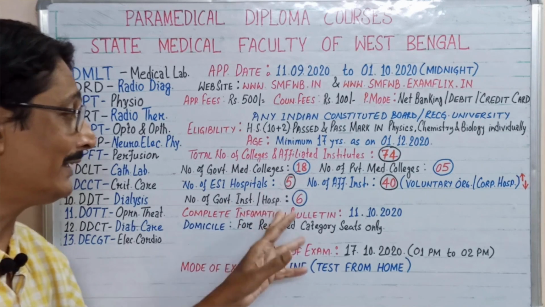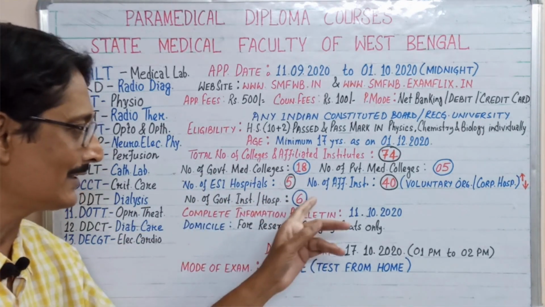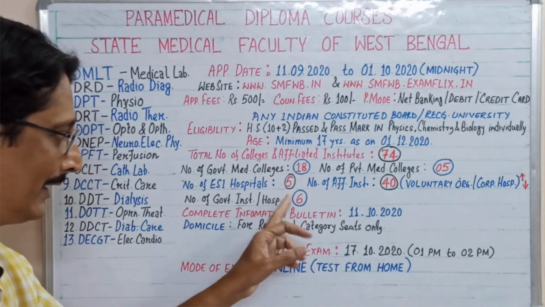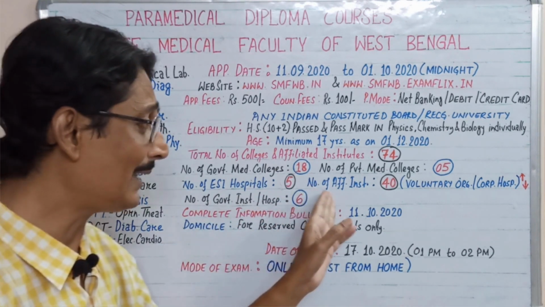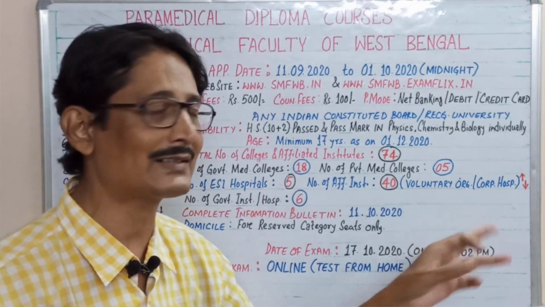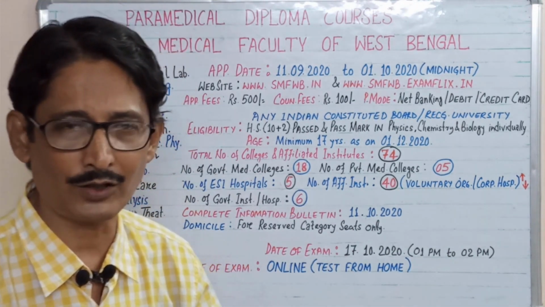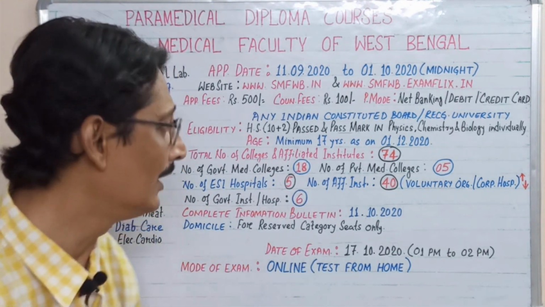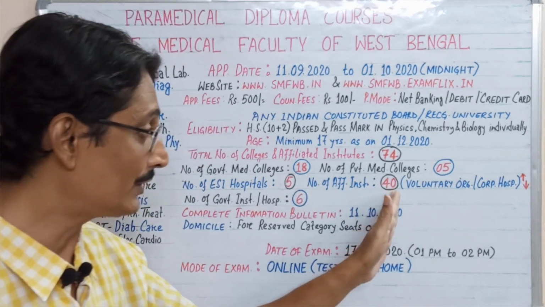And the number of government institutes or hospitals which are not medical colleges is 6. And there are many affiliated institutes. Among them there are some voluntary organizations like Ramakrishna Mission or Bharat Sevashram Sangh, and there are many corporate hospitals.